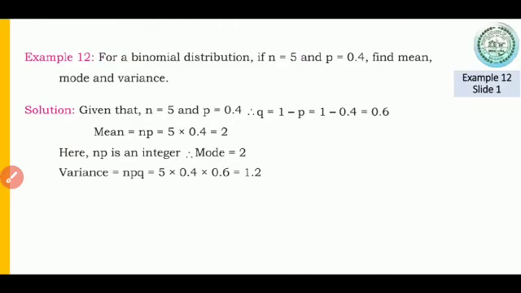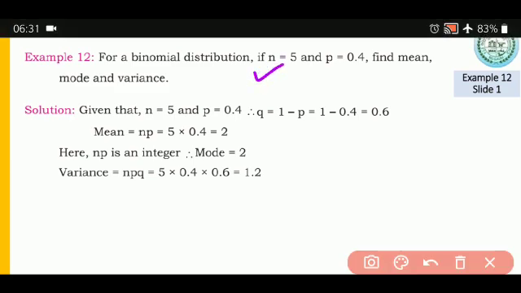Now, this particular example is for 2 marks. What information is given for a binomial distribution? If small n is equal to 5, if parameter p is equal to 0.4, find mean, mode and variance. This is a simple 2 marks example.